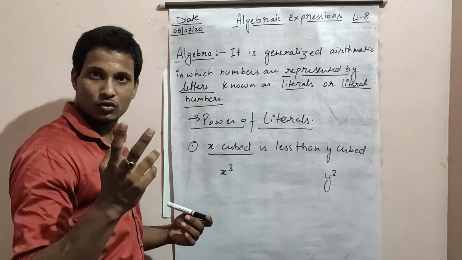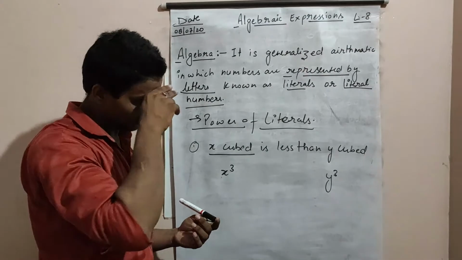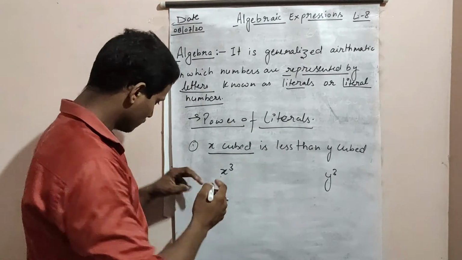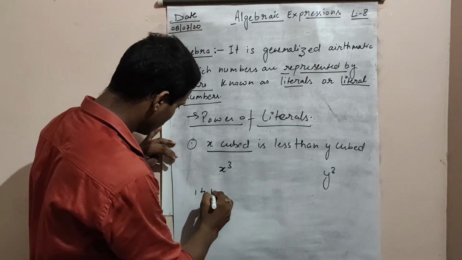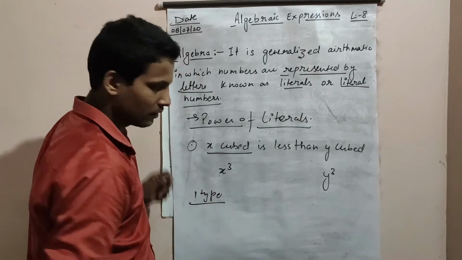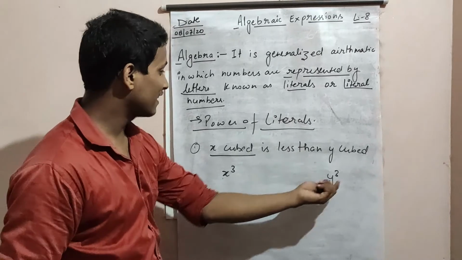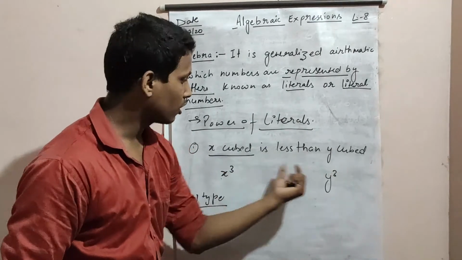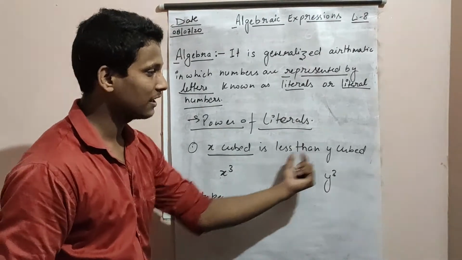There are two types of writing this. In the first type, which one is greater? y cube is greater, because x cube is less than y cube.